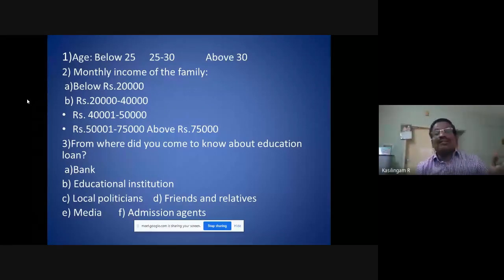Now, this is nominal data, because we cannot say 1 is lower than 2. We are just given options, and we are assigning numbers for different options. So it is nominal data.